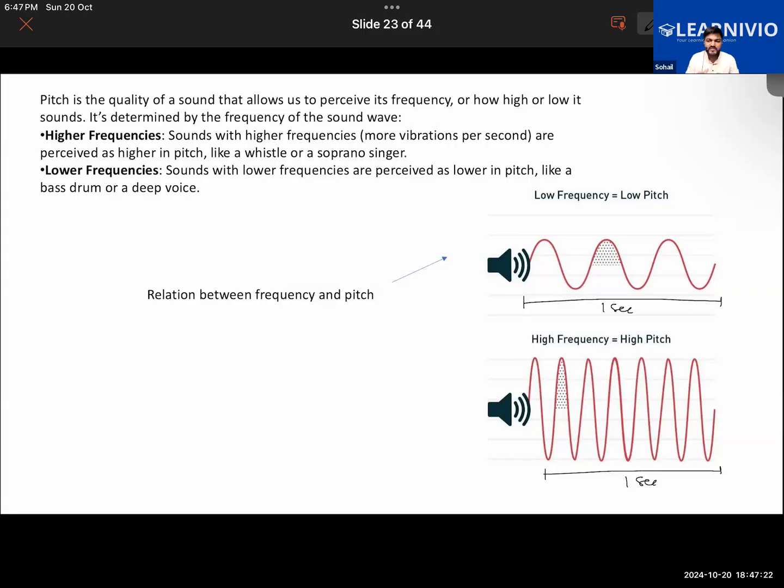Further, we learned about pitch also. Pitch is one of the qualities of sound. Sound has different qualities. Loudness is a quality of sound, and pitch is also a quality of sound.